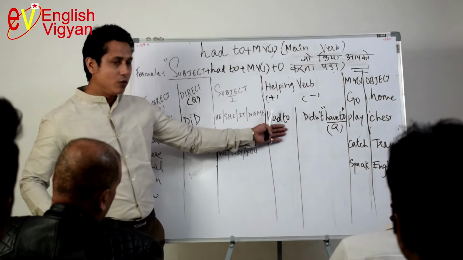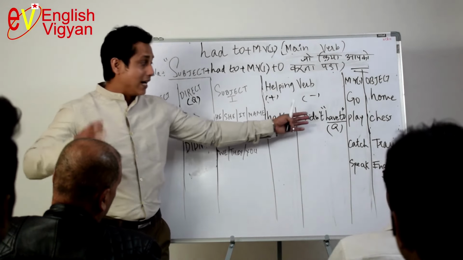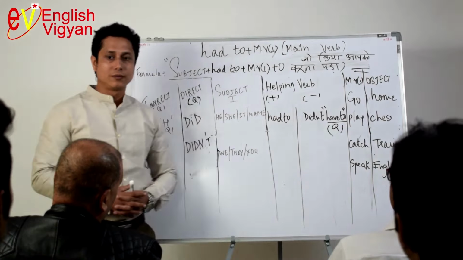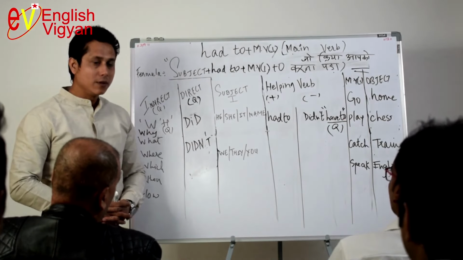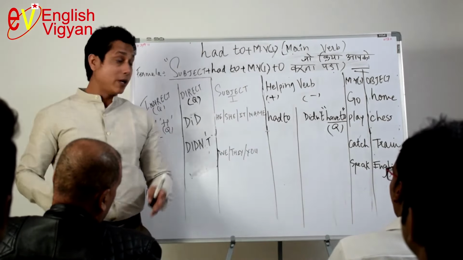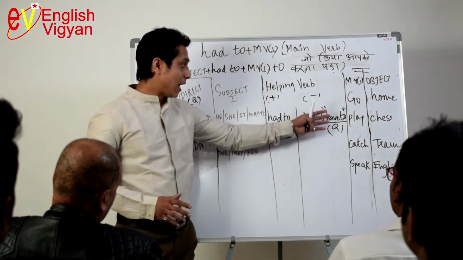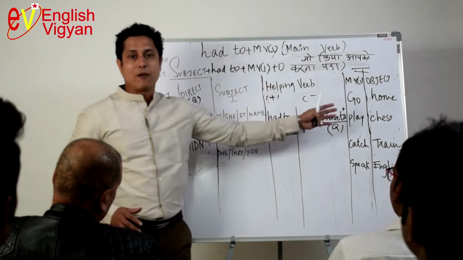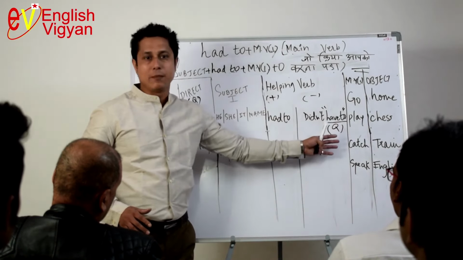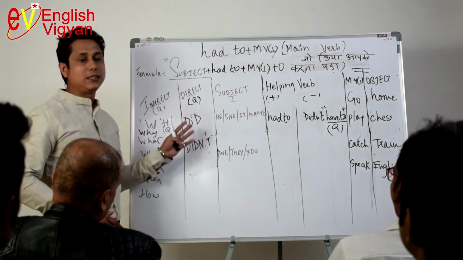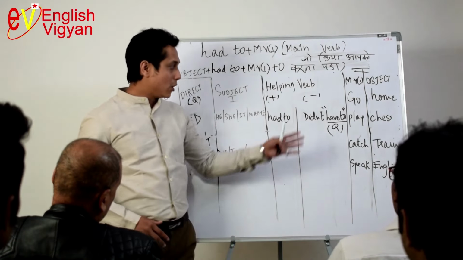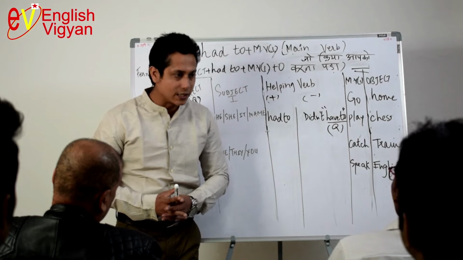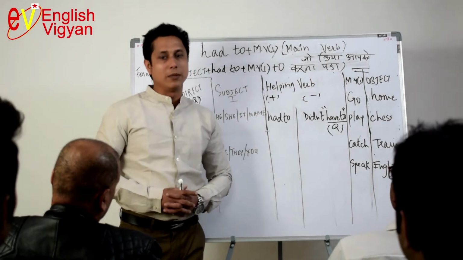Positive we have had to, and negative we have didn't have to. Okay, for the friends watching me right now, we use have to in negative form as well as in question. हम have to को negative sentence में और सवाल में इस्तेमाल करते हैं. Because with did, we always use the first form of the verb. Did के साथ हमेशा verb का पहला form इस्तेमाल होता है.